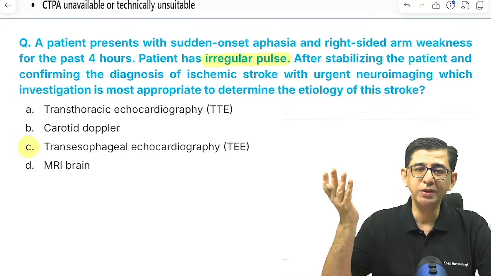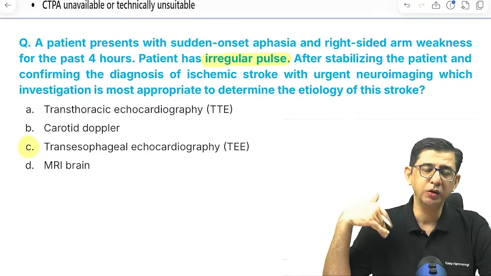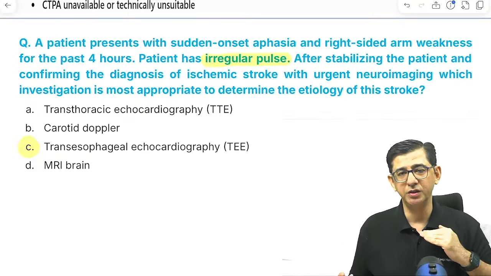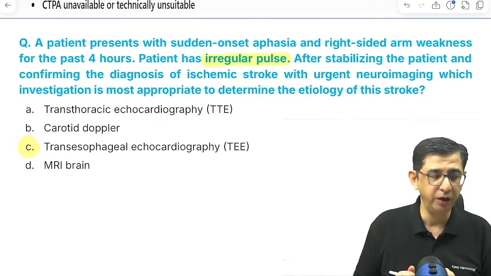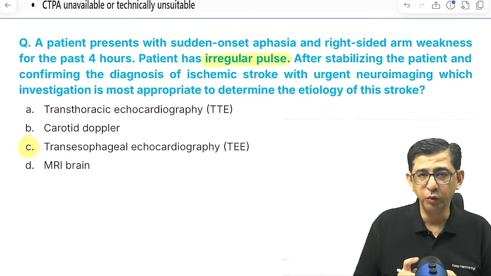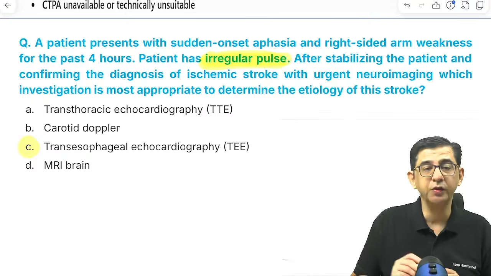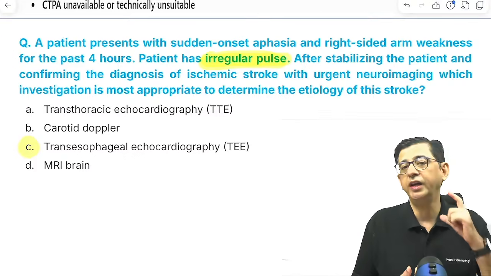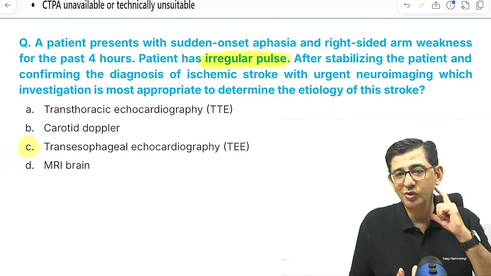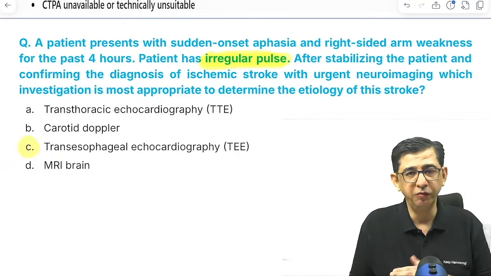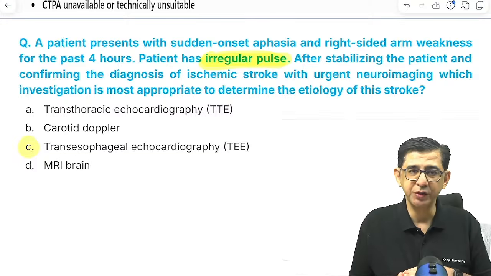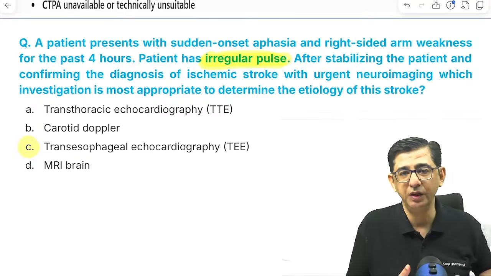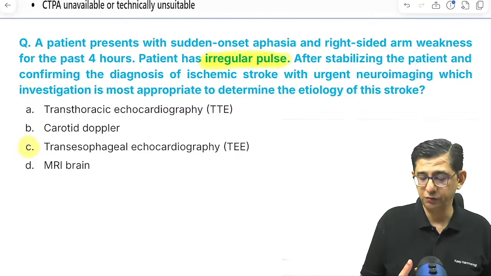In fact, I would like to do a CT angiography and or MRI angiography, whatever is available, because when we do a CT, we can evaluate the carotid artery in the sections as well to pick up the atherosclerosis of the carotid artery. So a word of caution for all of you is that if I remove the word irregular pulse from this question, then do take care of the fact that carotid artery atherosclerosis is also gonna be a reason for development of embolic stroke in a patient. So as a result of it, carotid Doppler will also become an answer. But considering the information that is given in this question, the answer is transesophageal echocardiography.